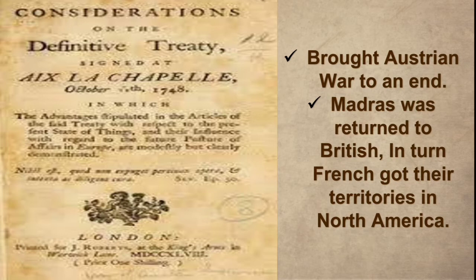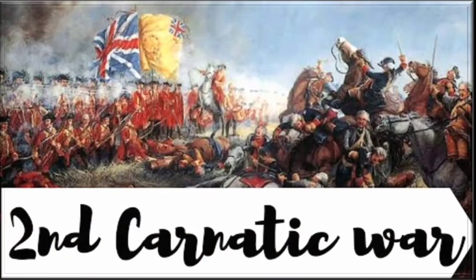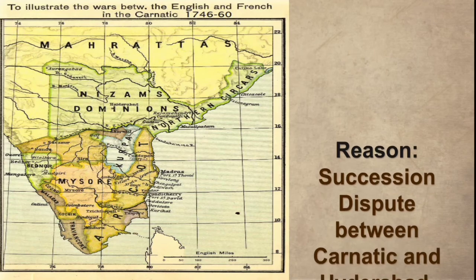And the main reason for the first Carnatic War is the outbreak of the Austrian War of Succession. So now let's move on to the second Carnatic War. The second Carnatic War was fought between the time period of 1749 to 1754. So what is the reason for this Second Carnatic War?